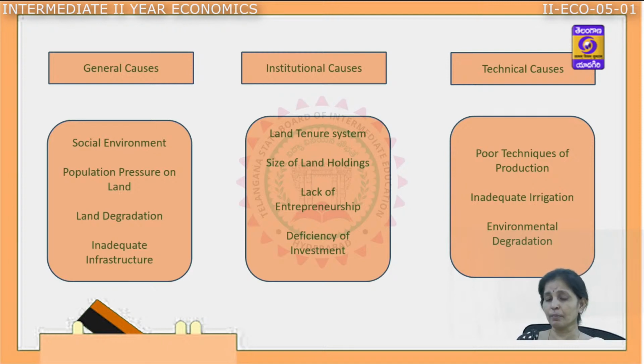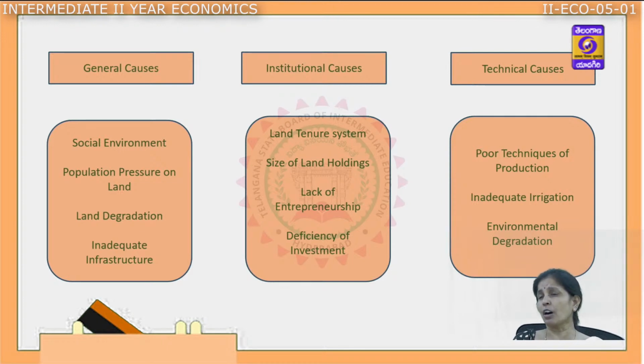Land tenure system: even after 60 years of our independence, in our villages we still have some of the features that the British adopted, some features of the Zamindari system, Mahalwari system, Ryotwari system. Some of the features of these systems are still being implemented in our agriculture sector, and that is affecting our tenants, and they are not able to develop agriculture.